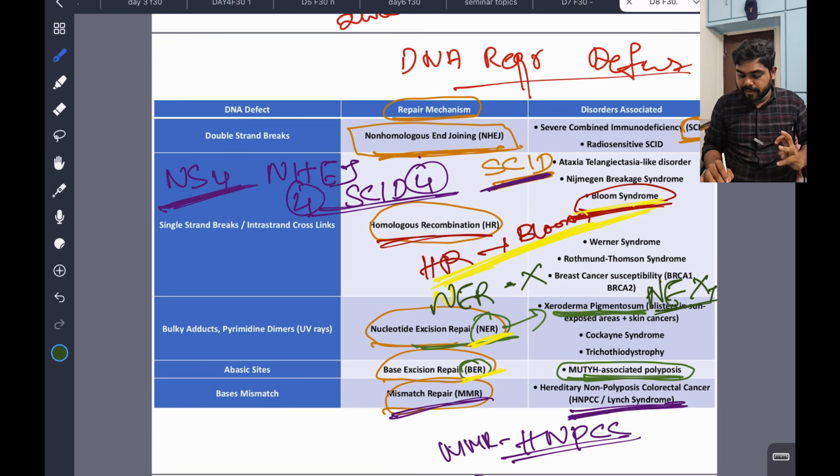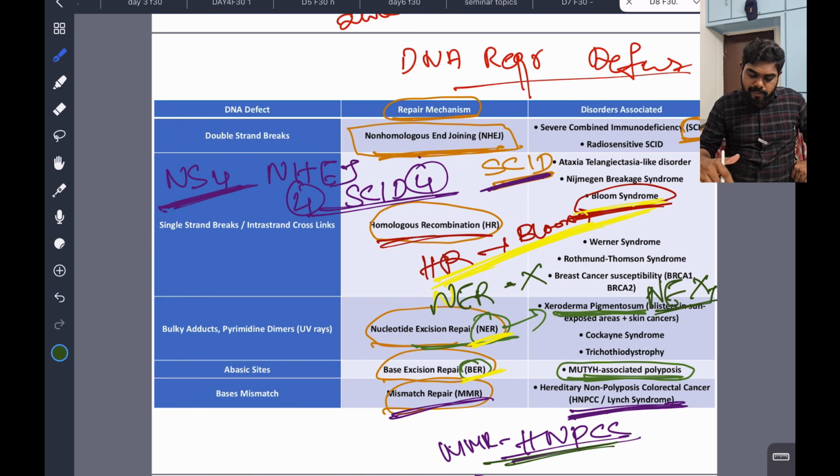So nucleotide excision repair, NER: xeroderma pigmentosum. And BER, base excision repair: I won't tell you to study it, because of polyposis. And MMR, which is important, it causes Lynch syndrome. Okay, this is also important. Even if you are making any easy mnemonics, please send me.